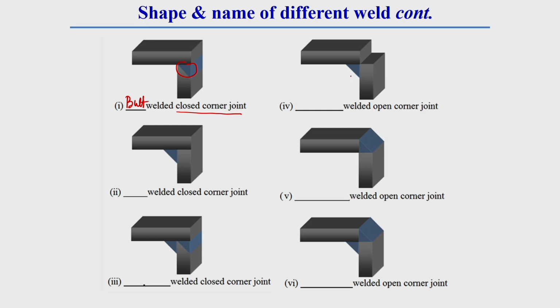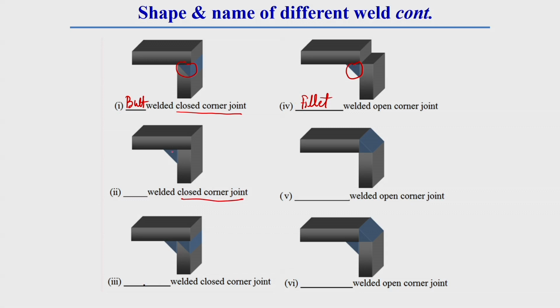In this case, generally here we made a fillet weld, and this joint is open corner joint. This open corner joint I have already explained previously in the categories of corner joint. So, that is why the name of this weld joint should be fillet welded corner joint.